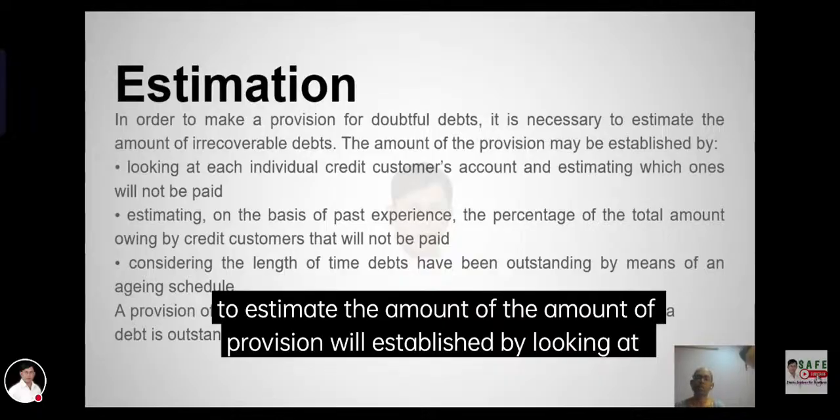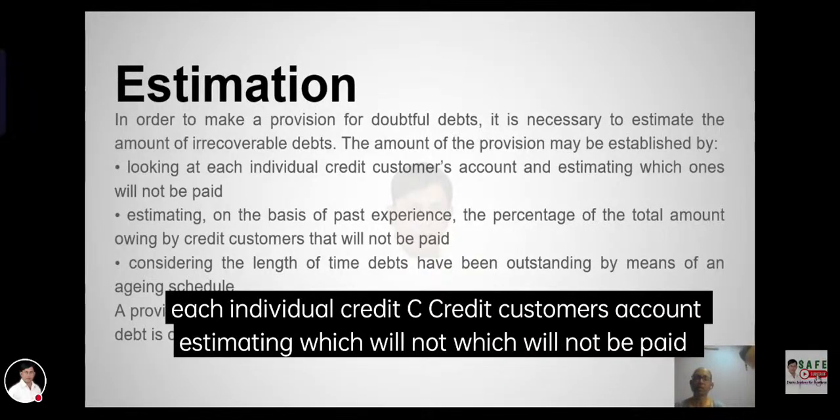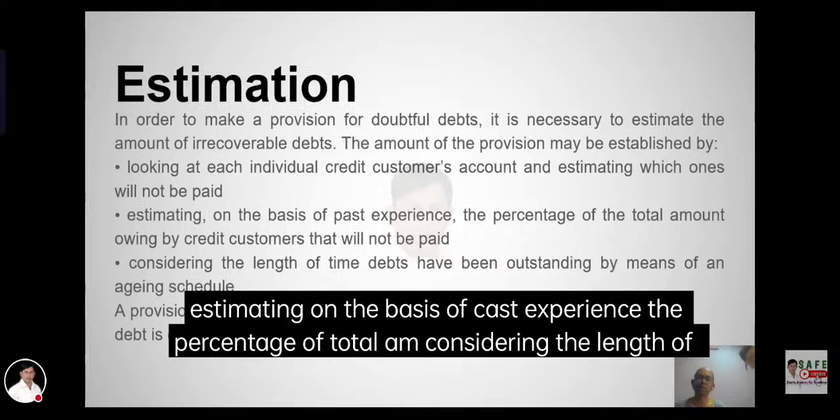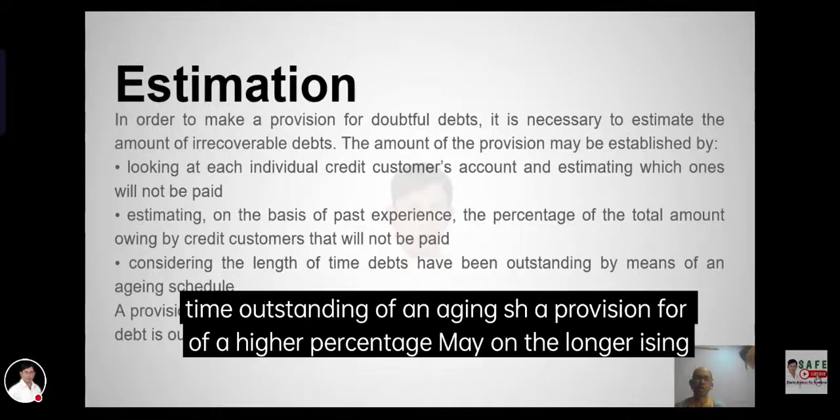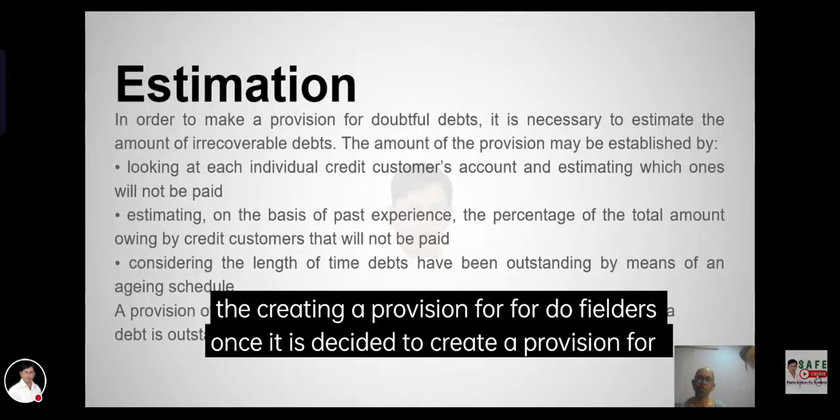The amount of the provision is established by looking at individual credit customers' accounts and estimating which ones will not pay. Or by estimating, on the basis of past experience, a percentage of the total amount. Or by considering the length of time debts have been outstanding by means of an aging schedule. A higher percentage provision may be made on older debts: the longer the debt is outstanding, the greater the risk.